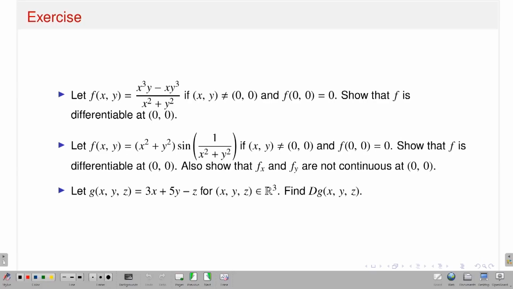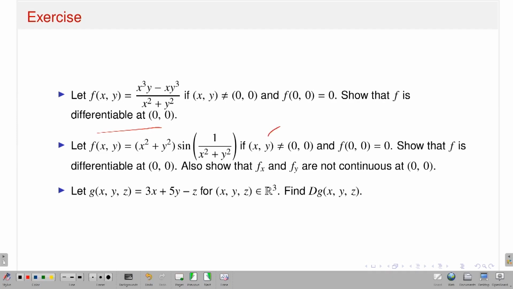A couple of exercises I have given. I am not going to solve these exercises in detail. It is for you to try to solve those problems using the concepts I have discussed here. This is one of the functions. First you check whether it is differentiable at 0, 0. That means first you have to guess what will be the linear transformation to talk about differentiability. Calculate the partial derivatives del f del x and del f del y at the point 0, 0. Then form the gradient vector, which is the natural choice for your total derivative, and then show that the limit of this quotient is 0. That is one way.